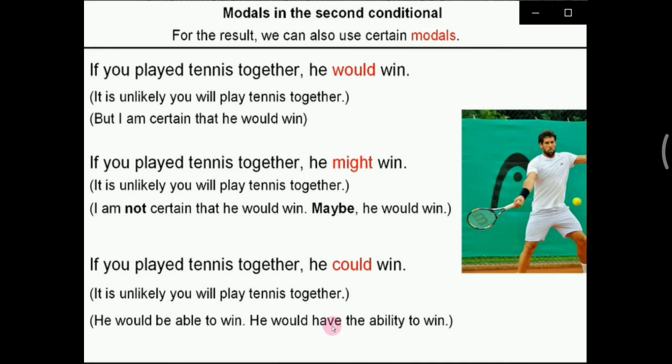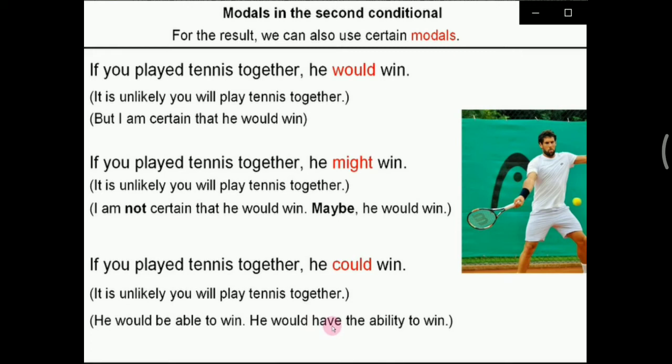Besides using would, which is one of the modal verbs, we can also use other modals like might or could. Here are the examples. If you played tennis together, he would win. Jika kamu bermain tenis bersama, dia akan menang.